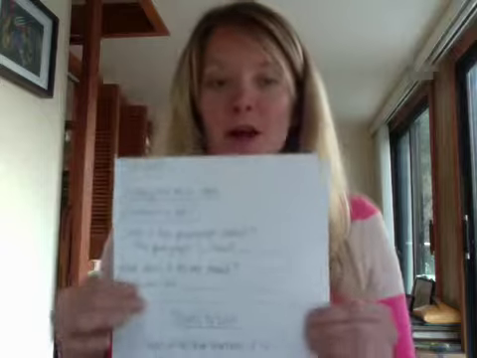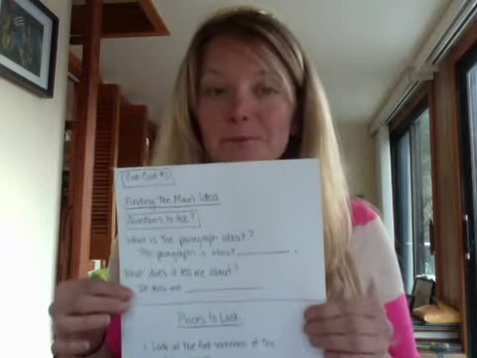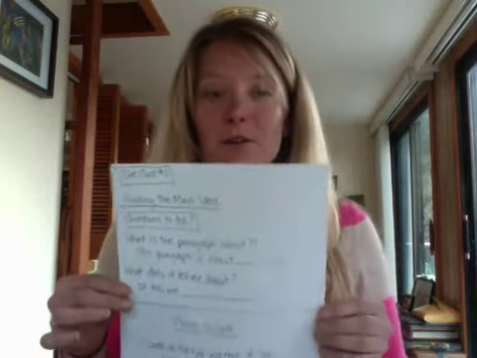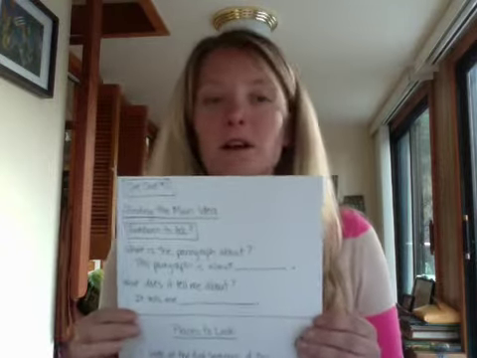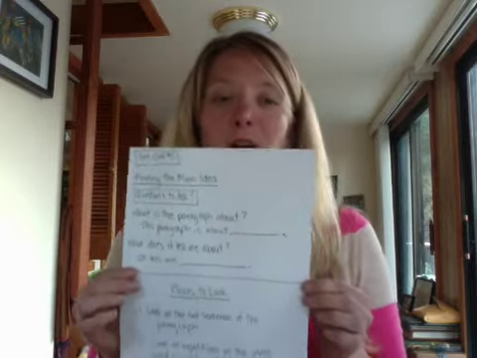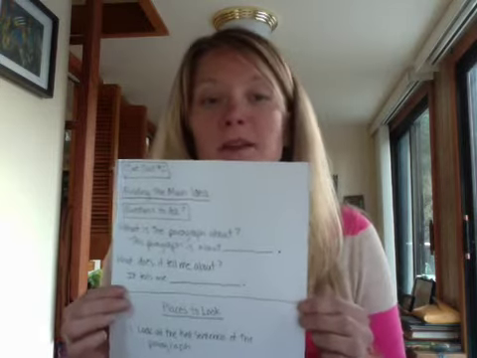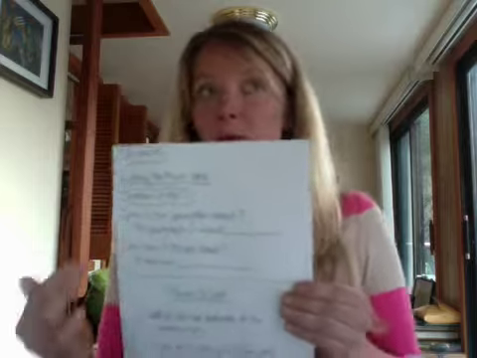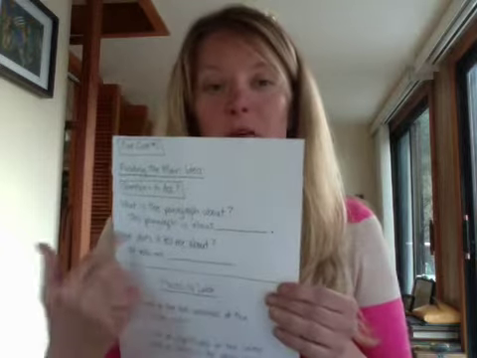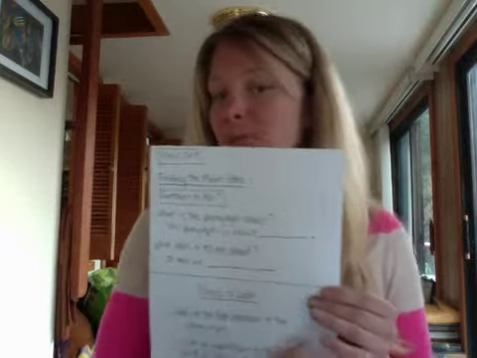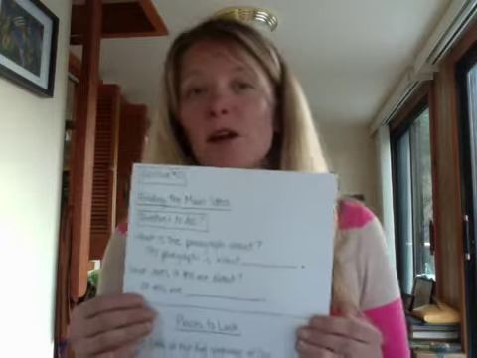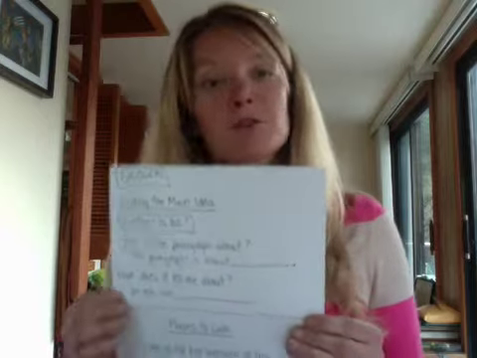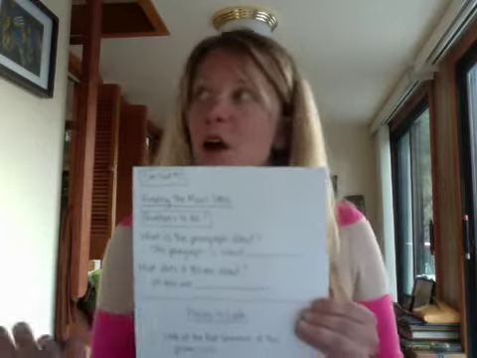Okay, so this is the second part that I just wanted to review with you guys before I got cut off a minute ago. The ways for questions to ask ourselves, and step number 2, ask what the main idea and details are. I want you guys to look at this. What is the paragraph about? So you're going to think about what the paragraph is about, and you can write it down. The paragraph is about blank. We're actually not going to be writing for this strategy. You guys are going to be using a recorder, so you don't have to write anything. You're just going to be speaking your thoughts.